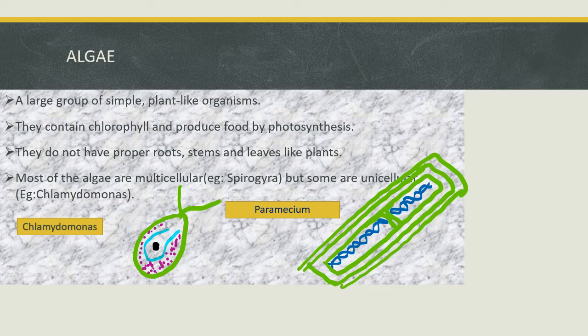But they do not have proper roots, stem, and leaves. So they have some characteristics of plants, but the main parts of a plant do not exist. Some are multicellular and some are unicellular, so we cannot characterize them completely as either. We have examples like Chlamydomonas and Spirogyra here. You can see the difference in the structure.